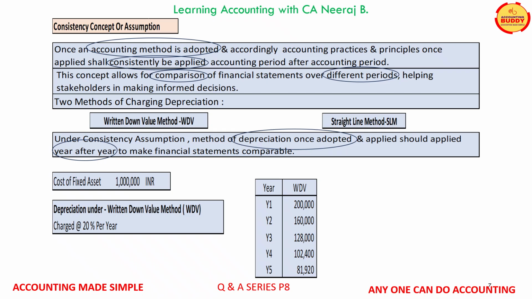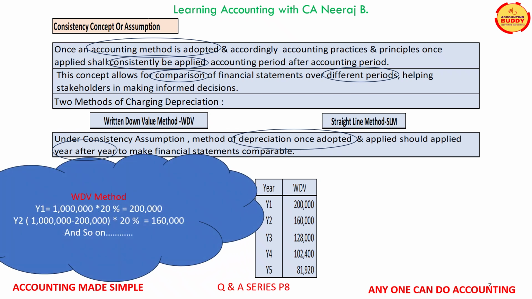In the starting, the amount of depreciation is high and then it gradually reduces. Quickly, let us learn how the depreciation under the written down value method is calculated. In year 1, 20% shall be applied on the original cost of the fixed asset to get 200,000 depreciation for year 1.